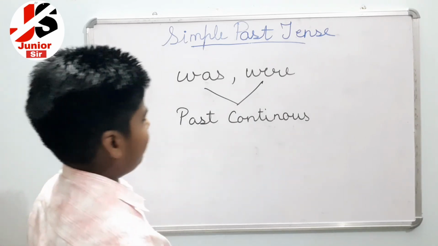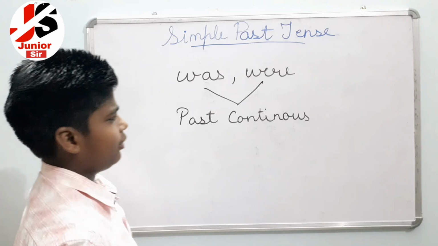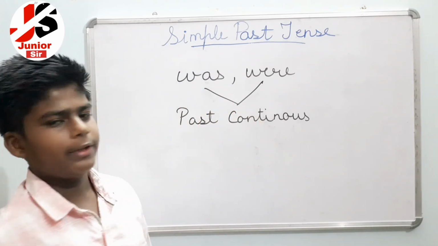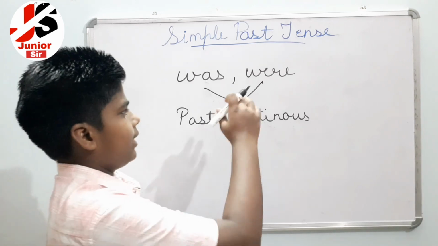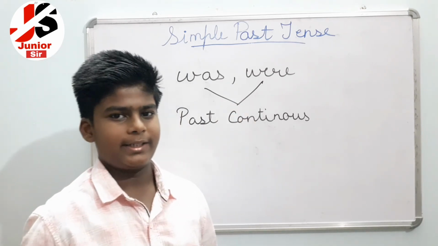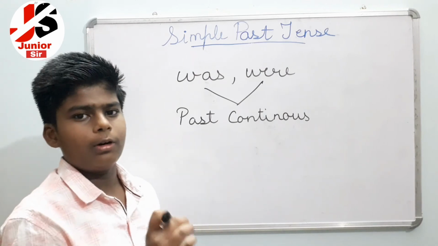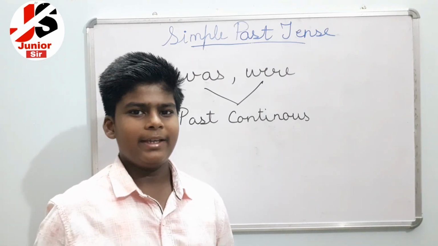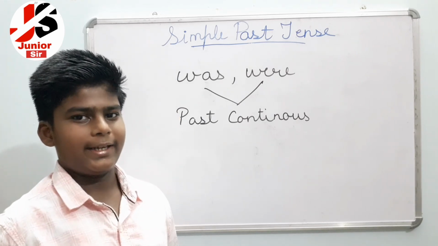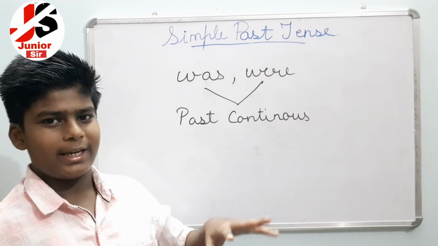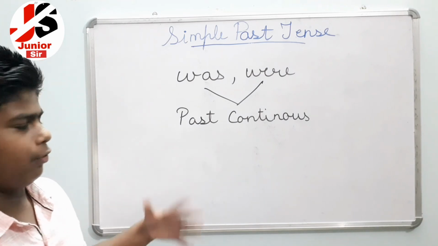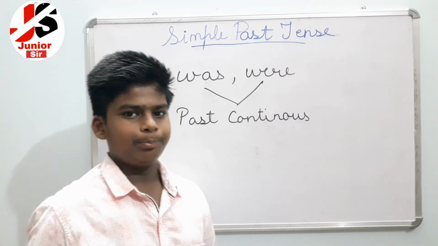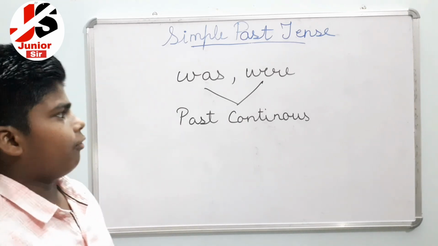So I've told you that the main use is past continuous, but they are used in simple past tense, and was is used with singular subjects and were is used with plural subjects. Like was is also used with I. Like I was happy and he was fatty. So in both the sentences the subject is singular. That is why we have used was, and were is used with plural like they were and all. So these are the uses of was and were.